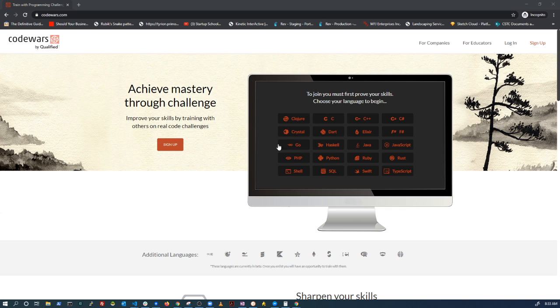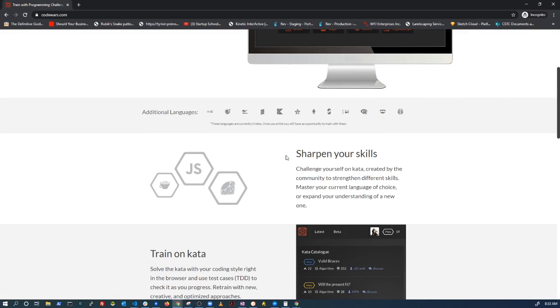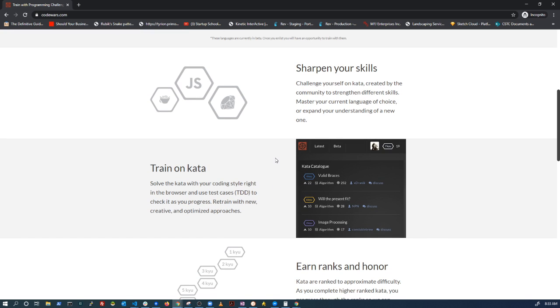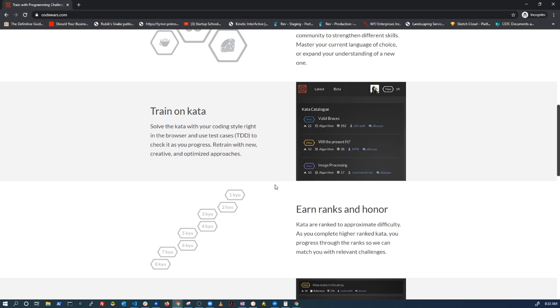As I said, there are a lot of languages here. The big idea is that you basically practice and master your language of choice. So you pick a kata, and a kata is basically a test. It's a little problem you're trying to solve, and as you work through it, you build up your level, your kyu, sort of like black belts. I think it's a Japanese training system.